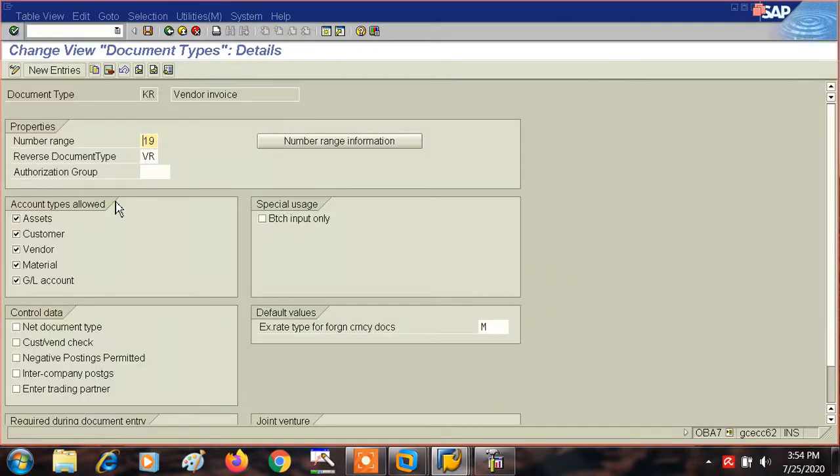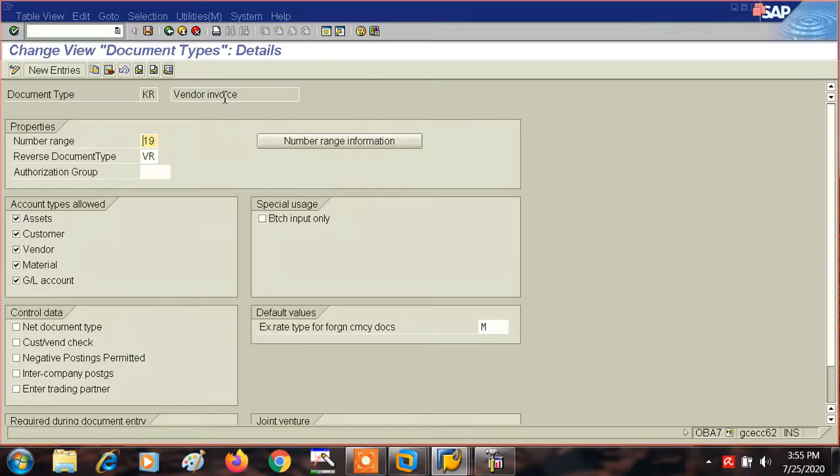So see, this vendor invoice, which is KR, number range is 19. So what you see here, number range 19, that means this number range 19, which is two numeric characters, has already been given to this vendor invoice.